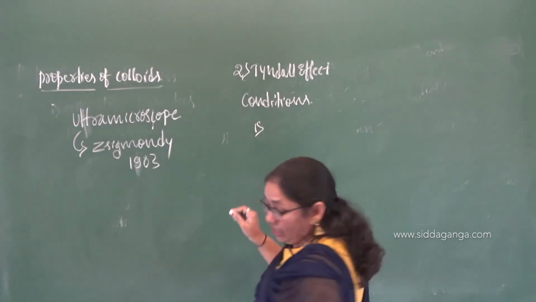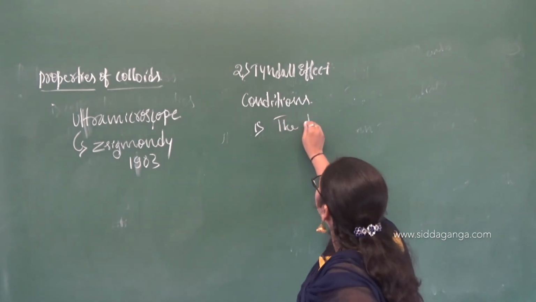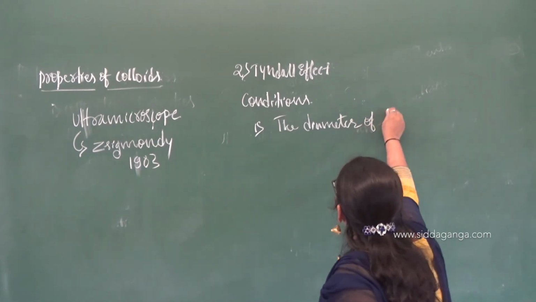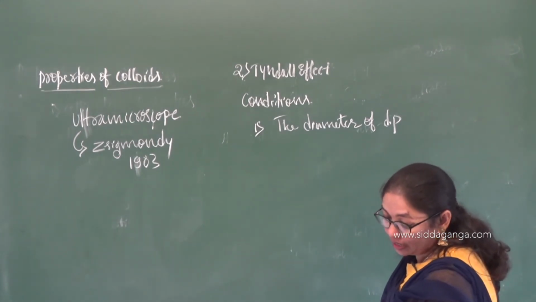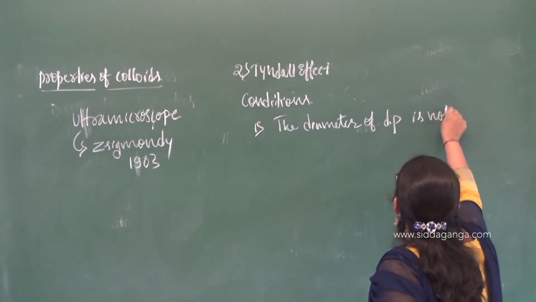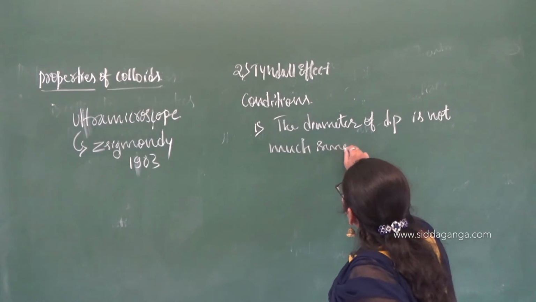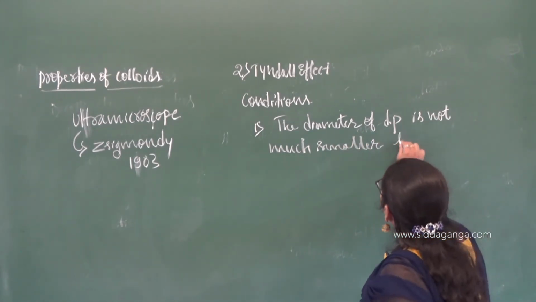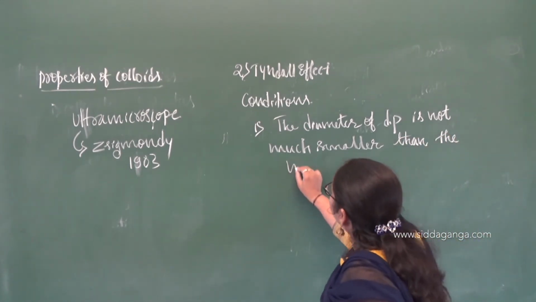The first condition is that the diameter of the dispersed phase is not much smaller than the wavelength of light.